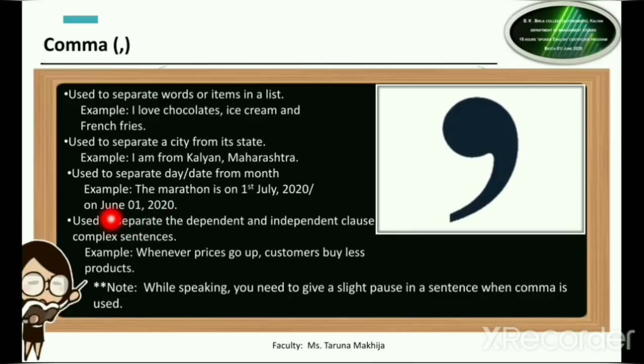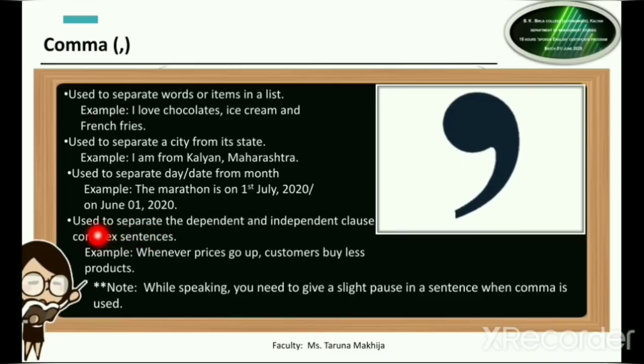Even here you can see we have written the month and the day, and then we have put the comma and then the year. So the comma is also used when you are writing date, and while writing the date, you write the day and the date, you put the comma and then you put the year.